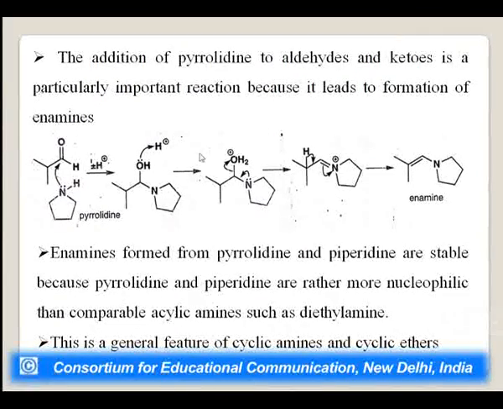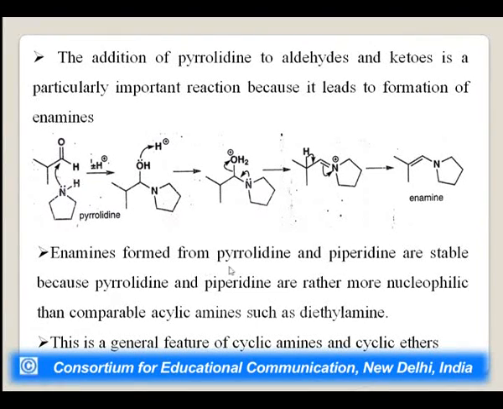The addition of pyrrolidine to aldehydes and ketones is a particularly important reaction because it leads to the formation of enamines. This is the representation of the reaction. First of all, this is the aldehyde molecule, this is pyrrolidine, and this lone pair of electrons attacks this carbonyl carbon, followed by protonation of this alcoholic group, and then there is a removal of this water molecule, followed by rearrangement within this portion, and you will get the enamine.